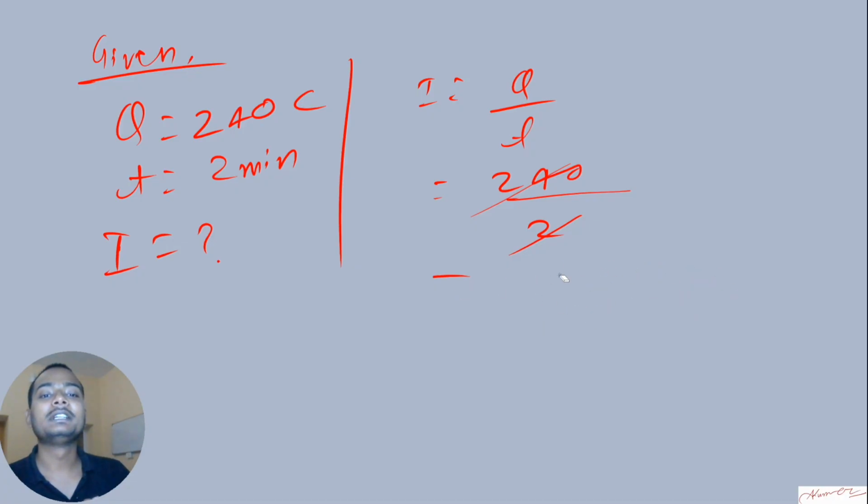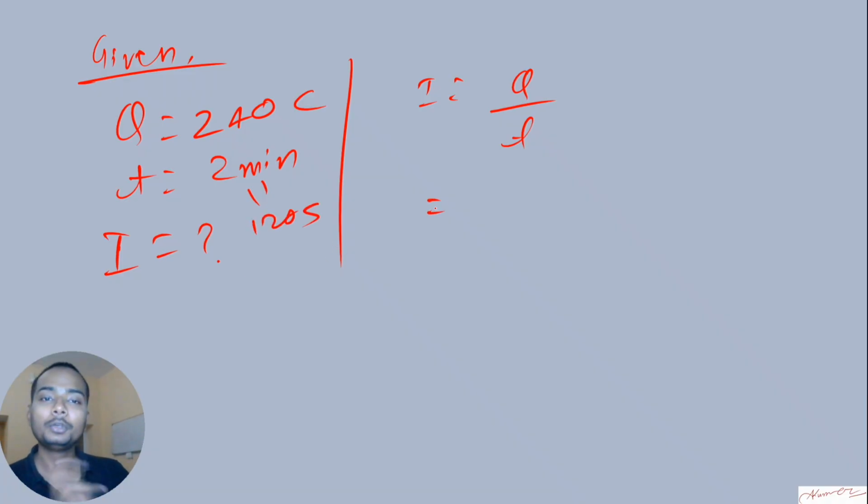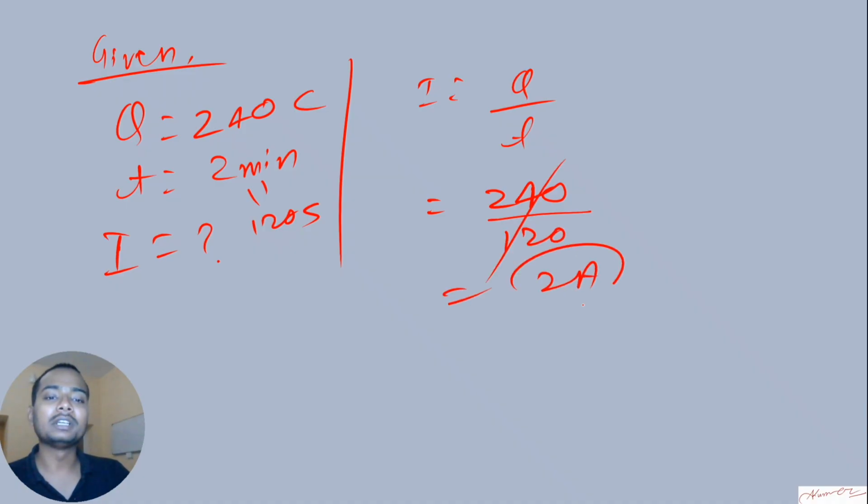Why is it wrong? Because we have not kept it in SI unit. See here, time is given in minutes, so you have to change it. It is 120 seconds. Second is the SI unit of time. So you'll have to put everything in SI unit. Now Q I'm having 240 coulomb and time I'm having as 120 seconds. So when I cancel out, I get 2 ampere. That is my answer. I hope it's clear.